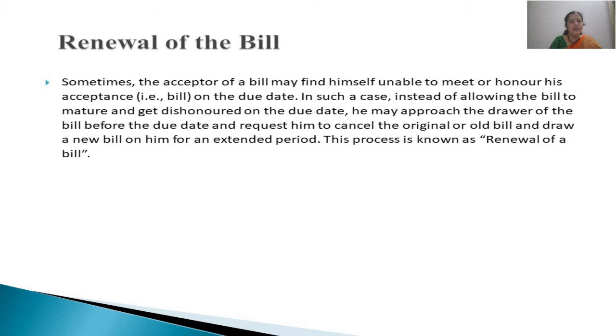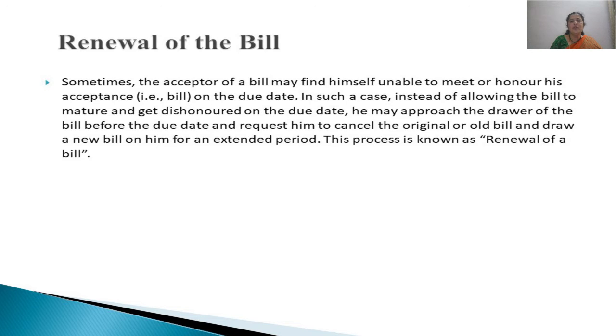But finally the acceptor comes to know that it is not possible for him to honor the bill on the due date, because he does not have sufficient amount in his hands to make the payment. If he keeps quiet, the bill will be presented by the drawer to the drawee, and it will be a case of dishonor.